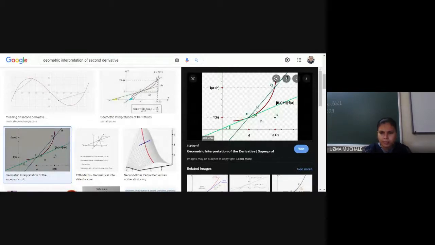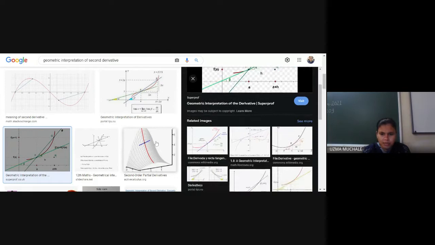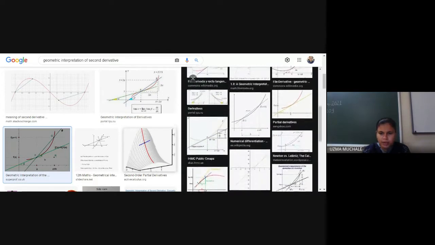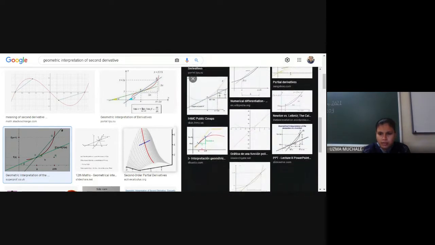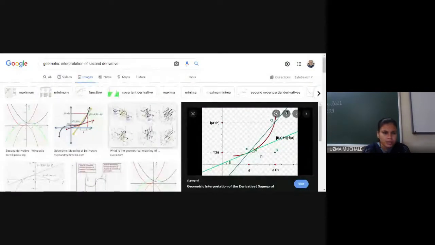If H is going towards 0, then this straight line will be tending like this, right? So the secant is converted to a tangent as H is tending to 0. You know this, right? Yes, ma'am. As H is tending to 0, the secant will be converted to a tangent. Yes, more images are not available.